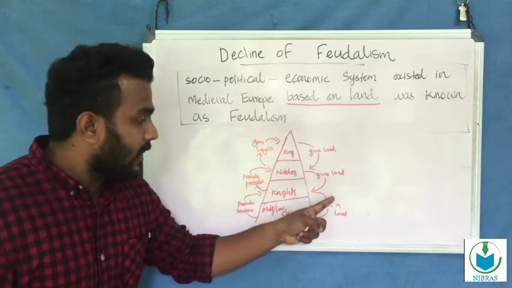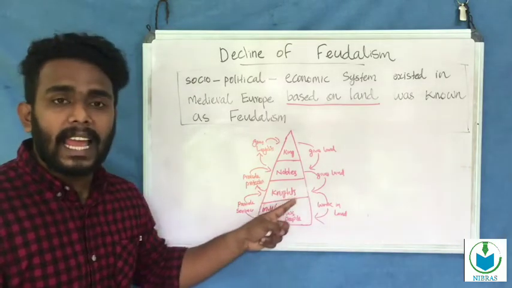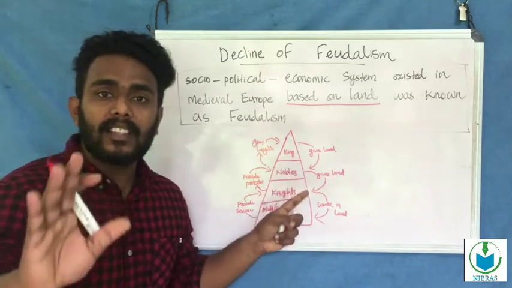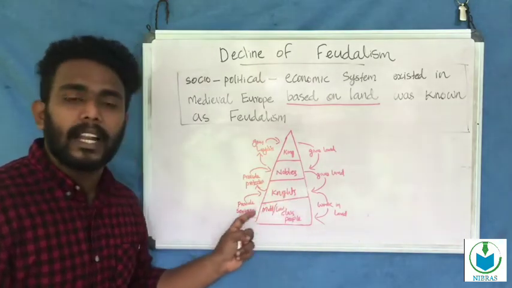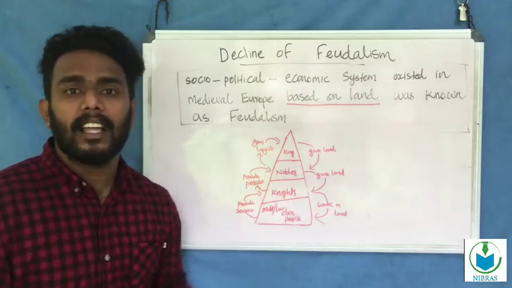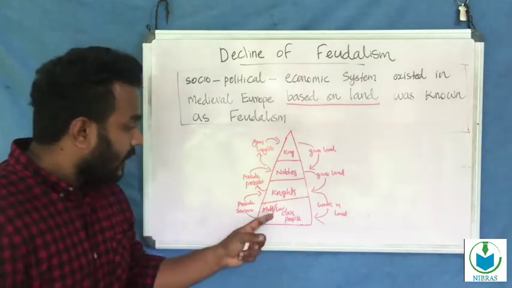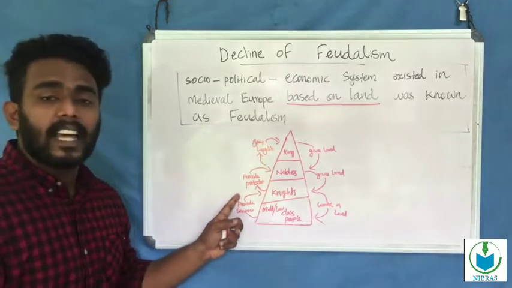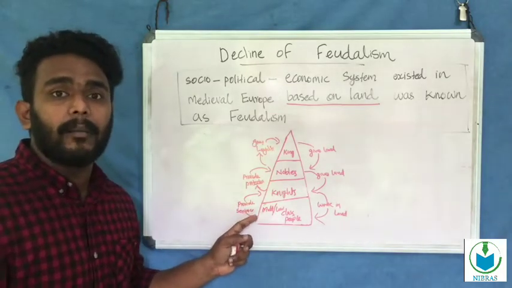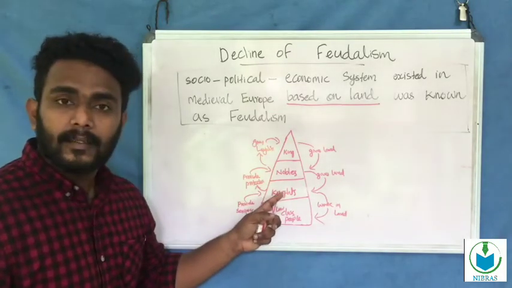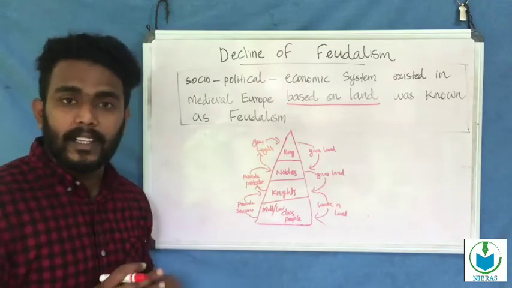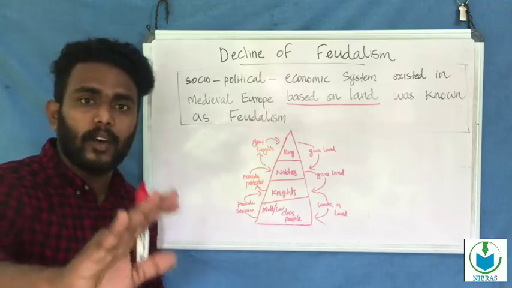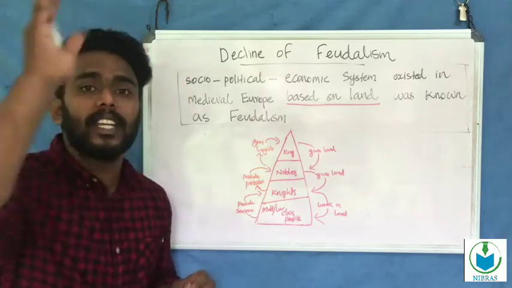The knights had major lands. So the middle class people and low class people work in that land. Here they provide services, taxes and money to the knights, and the knights provide protection to the nobles, and also nobles give loyalty to the king.